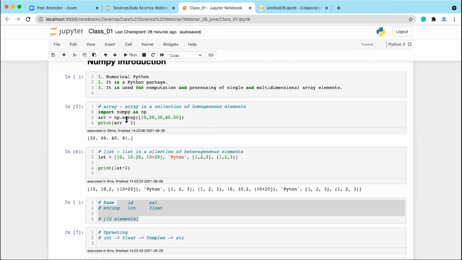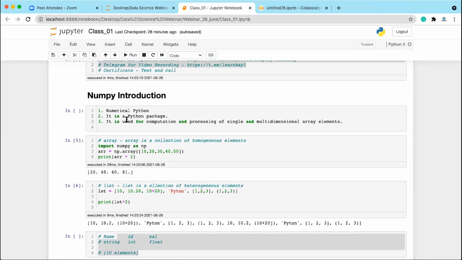Using array manipulation, you can analyze the data. Yes, numpy is used for array operations. But the real question is why array? Numpy is used for doing array related operations, but why are we learning about arrays?